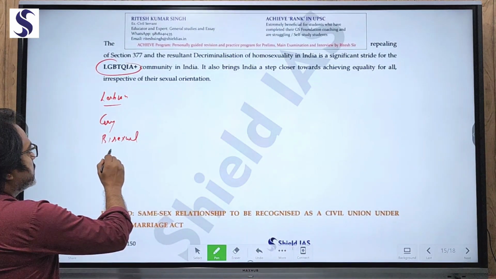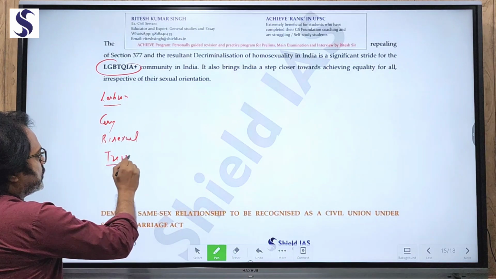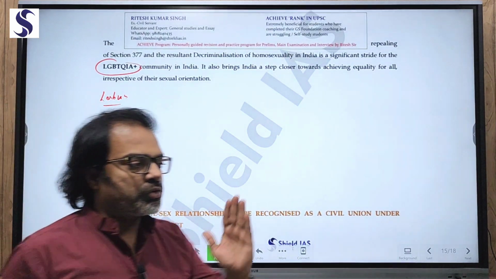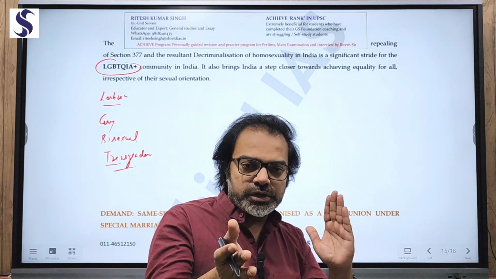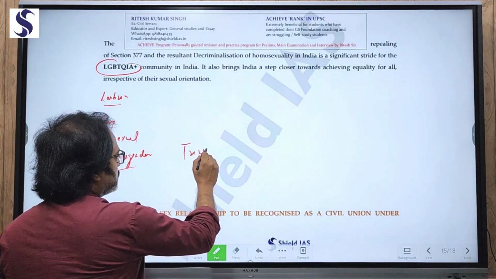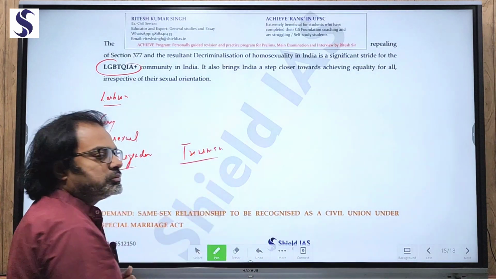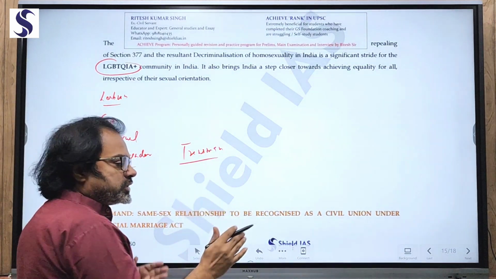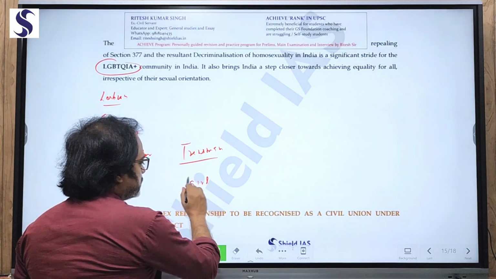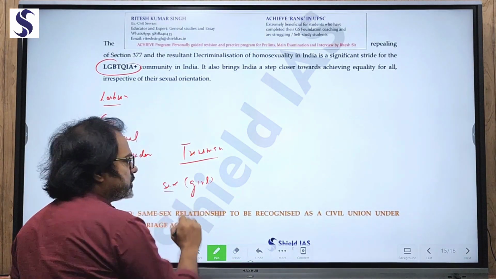Now we talk about trans or transgender people. They are born of a particular gender, but they have a tilt towards the other gender. For example, when we talk about trans men, at birth by sex is a girl.